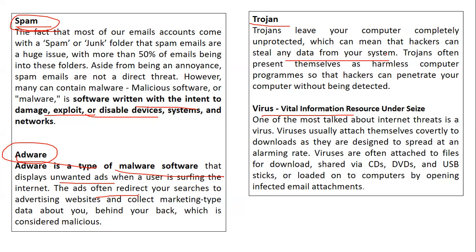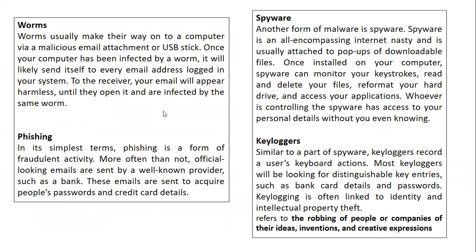Virus full form is Vital Information Resource Under Siege. We have seen that it is one of the most common internet threats, which affects the system with the help of attachments. Then we have worms. We have studied about worms also. This is a malicious attachment which can slow down the computer and affect the system.